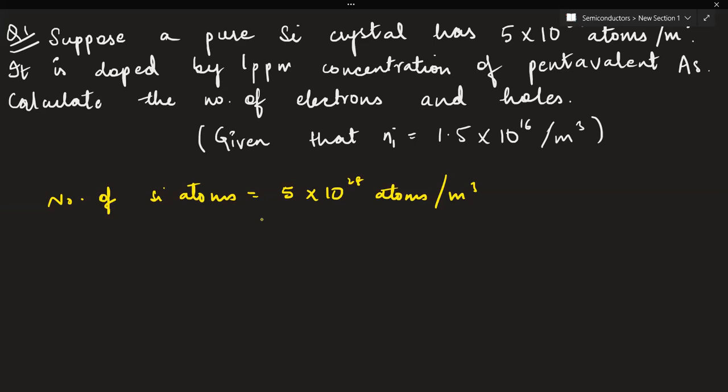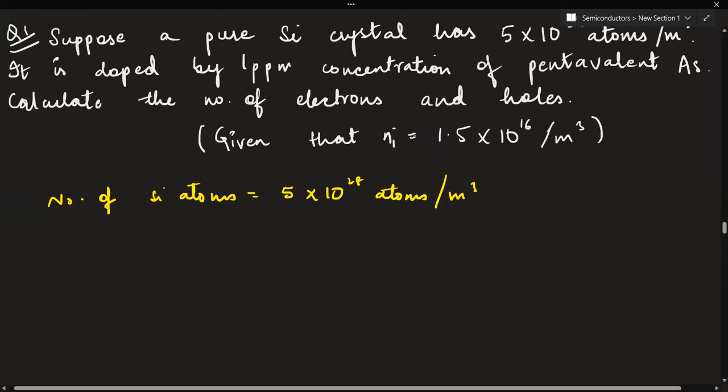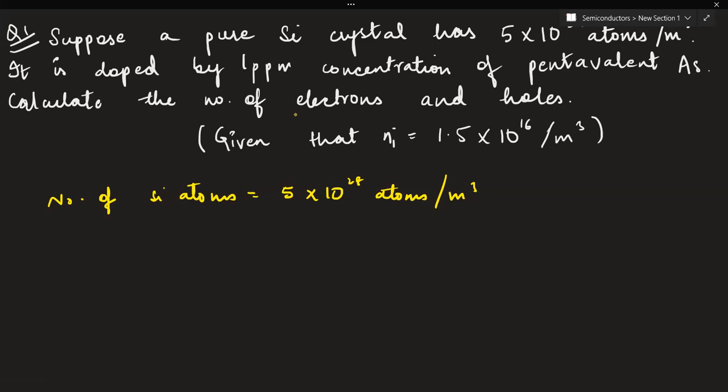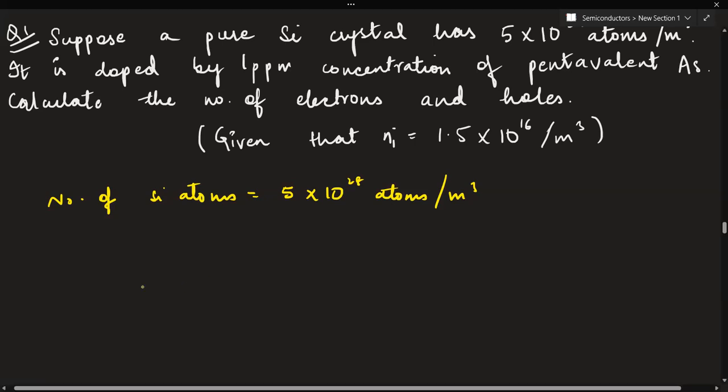The number of intrinsic carriers is given to you, and you have to find the number of electrons and the number of holes. If it is doped with 1 ppm, it means 1 part per million, which is 10 to the power 6.